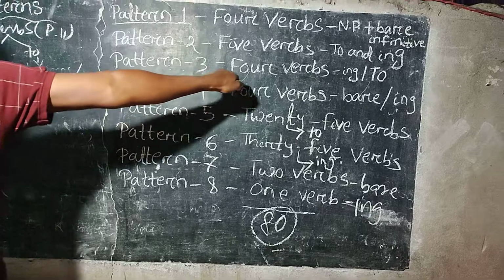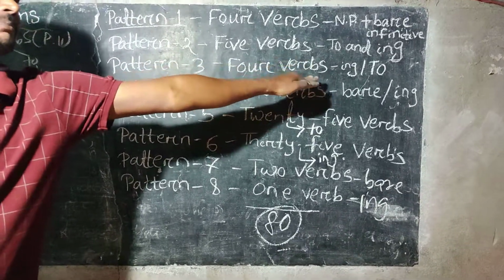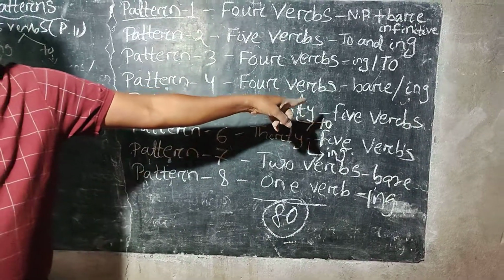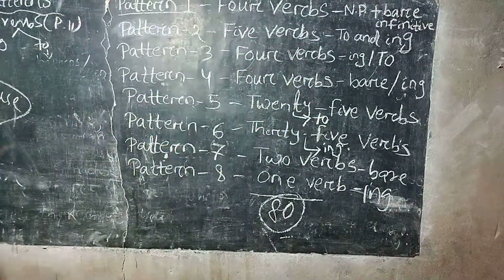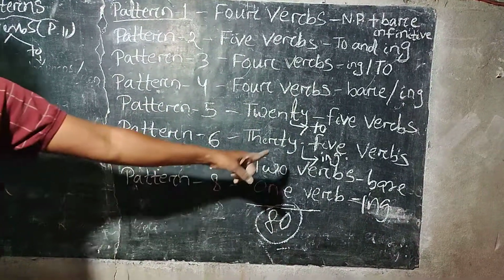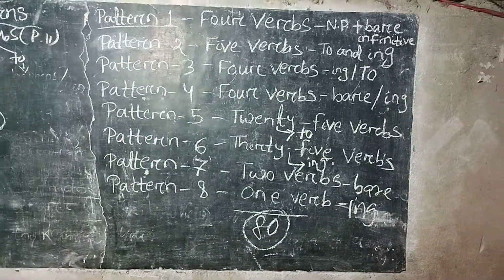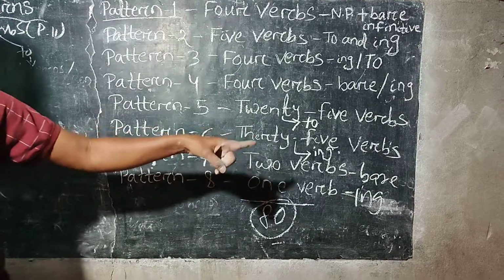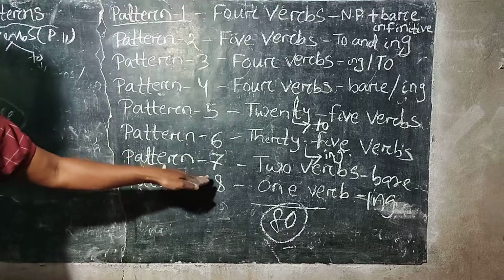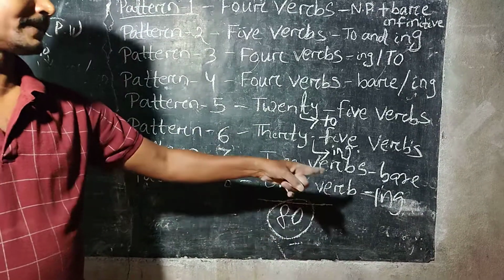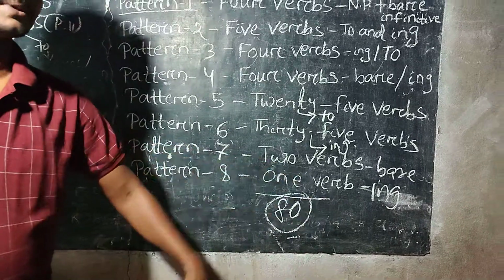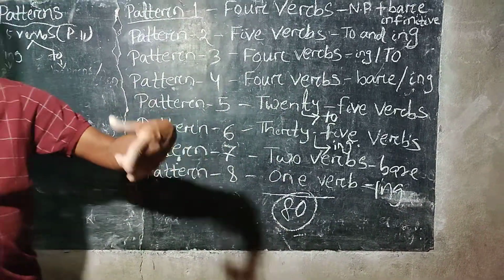Pattern number 3, 4 verbs, ing form and to infinitive. Pattern number 4, 4 verbs, bare infinitive and ing form. Pattern number 5, 25 verbs, to infinitive. Pattern number 6, 35 verbs, ing form. Pattern number 7, 2 verbs, bare infinitive. And pattern number 8, 1 verb, ing form.